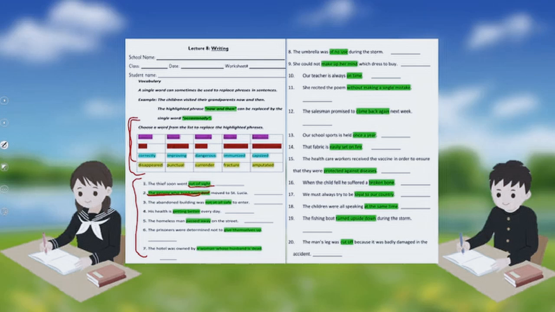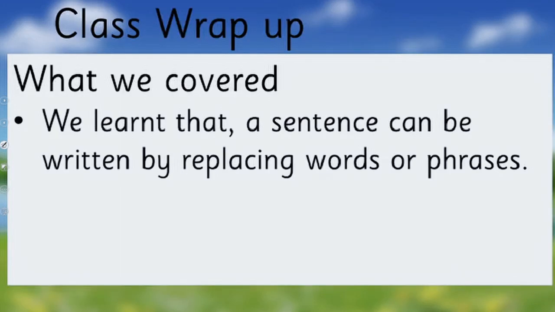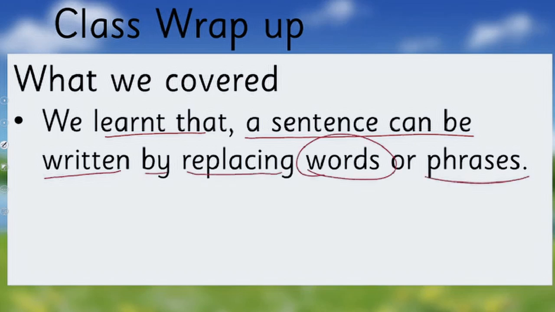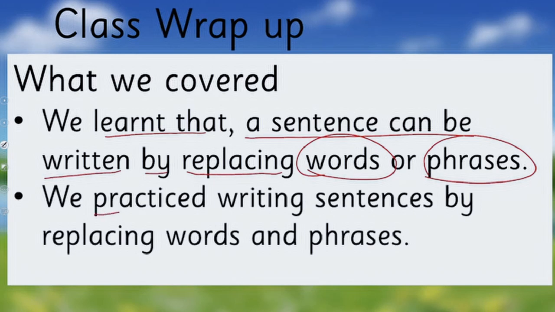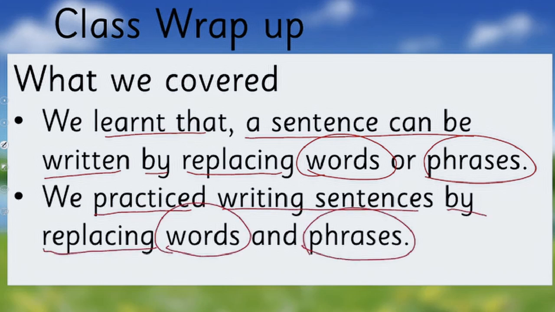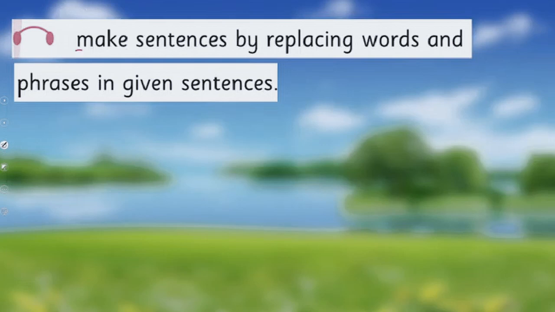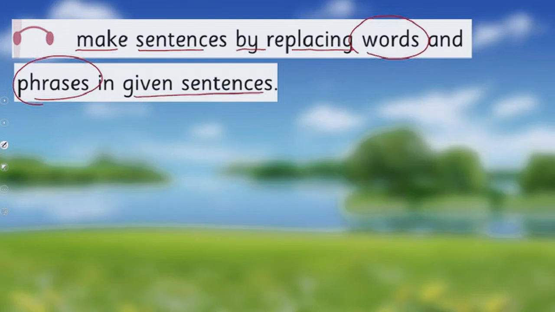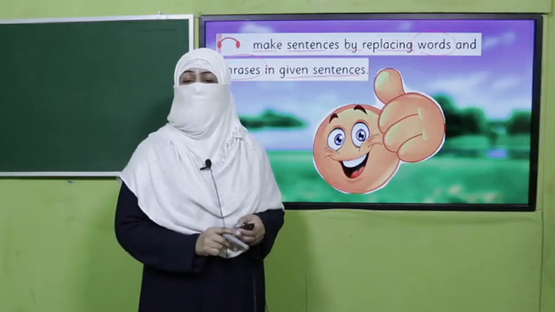This is the worksheet, and this is what we have learned today. We learned that a sentence can be written by replacing words or phrases. And we practiced writing sentences by replacing words and phrases. So in this way, we achieved today's SLO, that is to make sentences by replacing words and phrases in given sentences. So are we done with it? Yes, and we thoroughly enjoyed doing it.